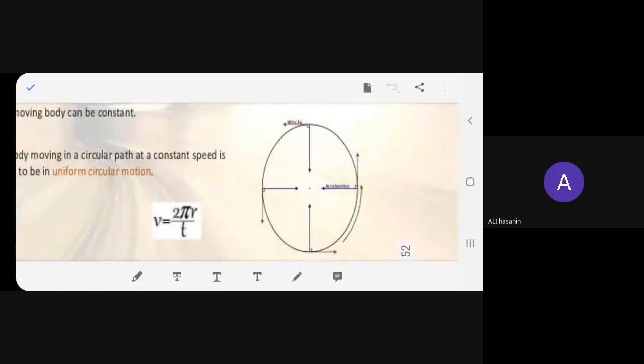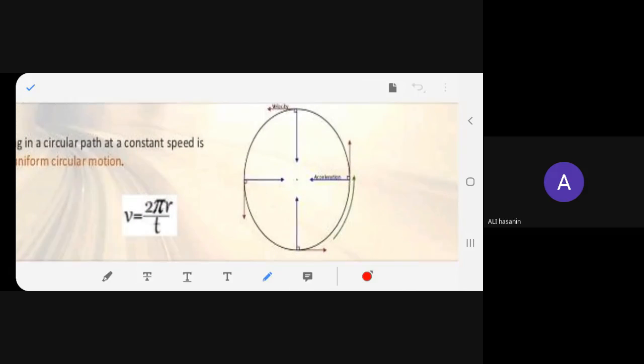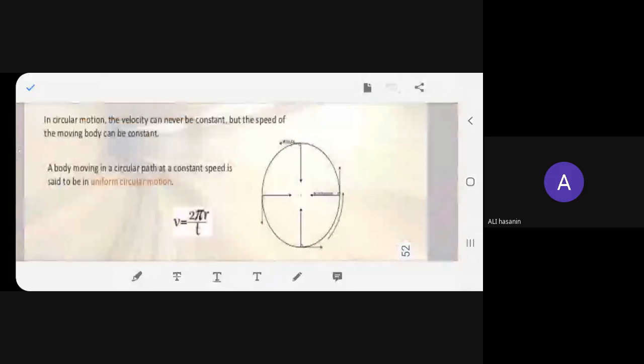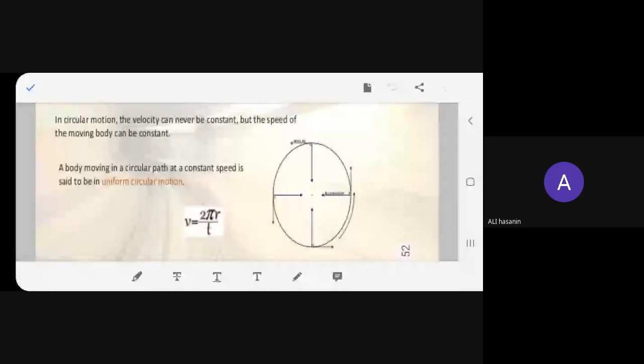Now what is the fixed point over here? There is the fixed point. You can see this dot. Can you see the dot in the center? This is the fixed point. So the body is moving around a fixed point, right? The velocity can never be constant, but the speed of the moving body can be constant. Can any of you explain this? This is circular motion, remember that.